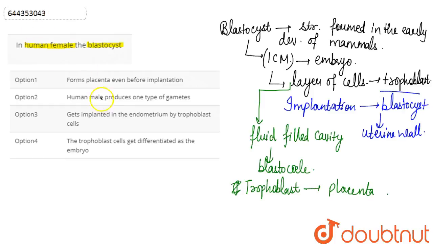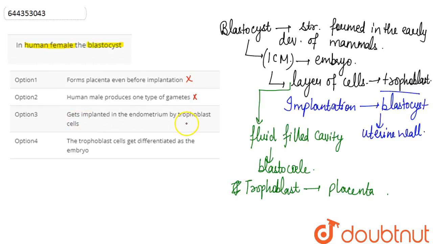So if we look at the options here, option 1 says that the blastocyst forms placenta even before implantation. This is not possible because implantation is initiated when the blastocyst gets embedded or comes in contact with the uterine wall. So this is wrong. Then, human male produces one type of gamete, so this has no correlation here with the blastocyst. Then, it gets implanted in the endometrium by the trophoblast cells.